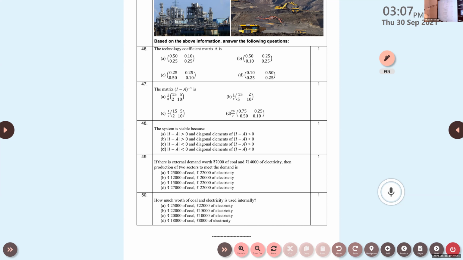Is it over? Aditya, which one you are doing now? Aditya Satyan, which one you are doing now? Ma'am, 26th one. Make it fast.